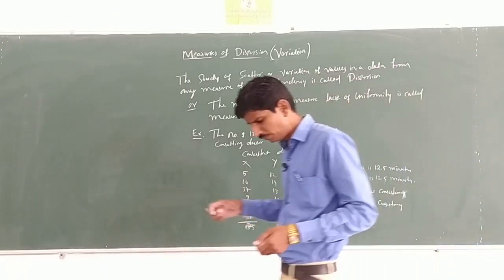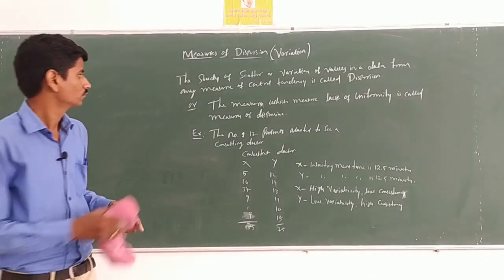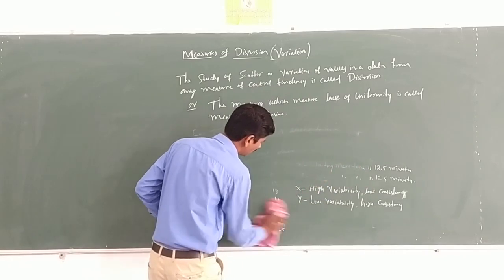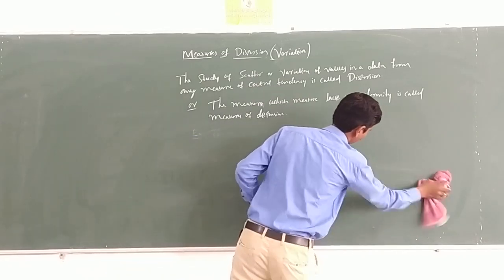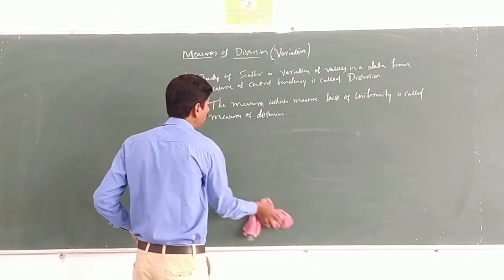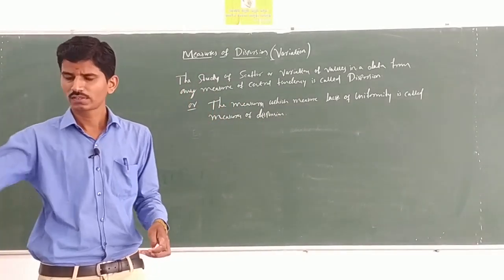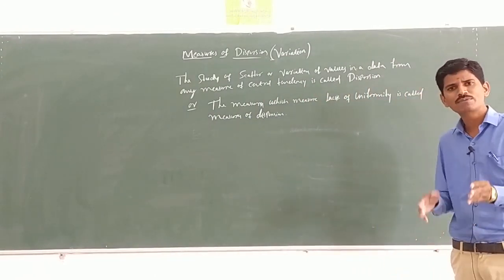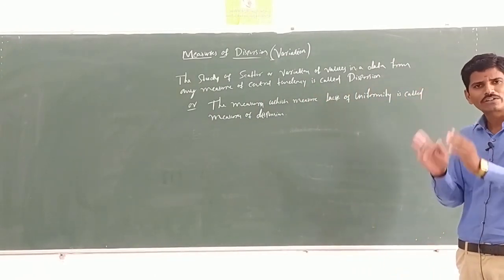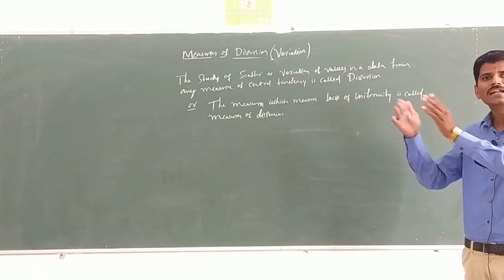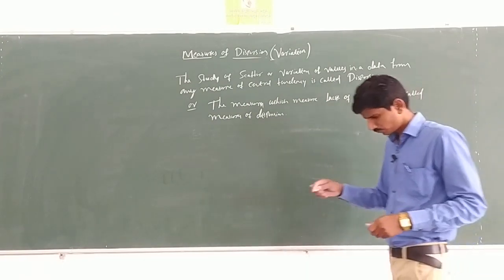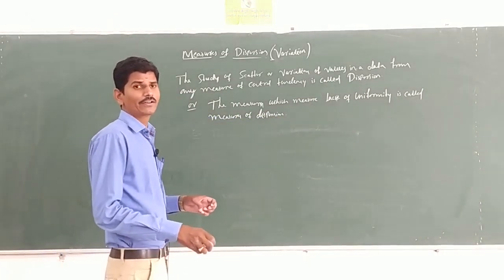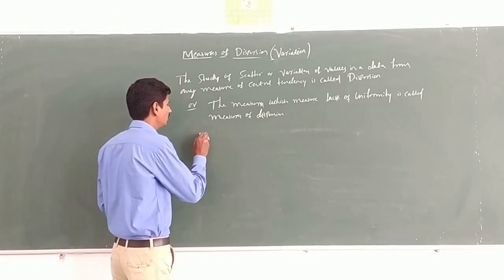Okay. One more example. Different frequency distributions show different variation. See here, different frequency distributions show different variation. Frequency distribution means class intervals with respect to frequencies. Different frequency distributions show different variation.